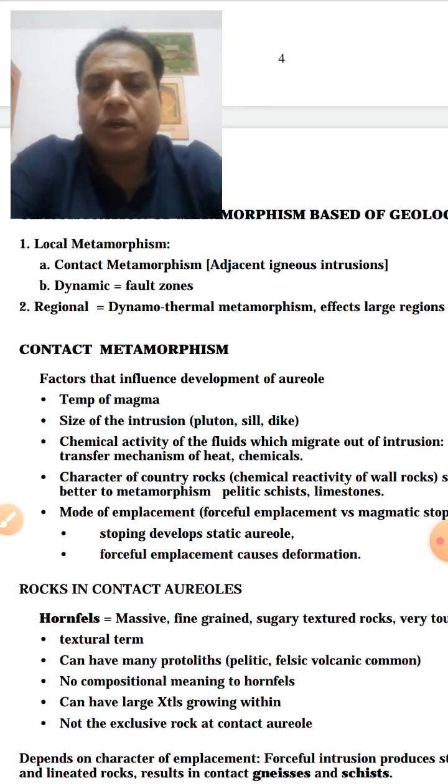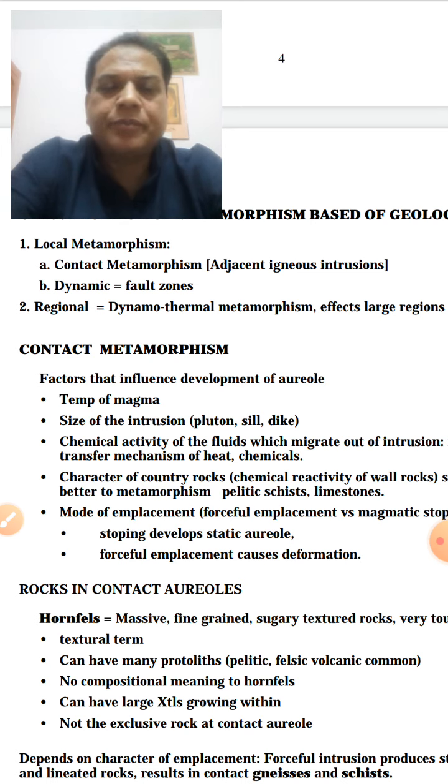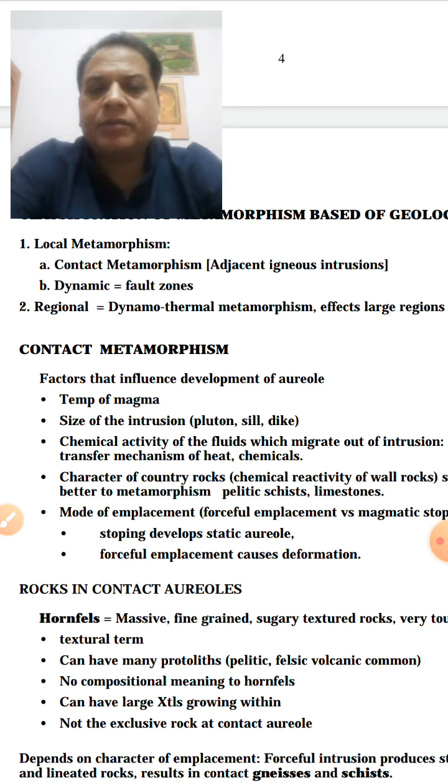So that will be local metamorphism. Then the dynamic means along the fault zones there will be dynamic metamorphism, only when the pressure is dynamic, means stress is the main factor. And in regional metamorphism, dynamothermal metamorphism takes place. So you can classify depending upon local metamorphism and regional metamorphism.